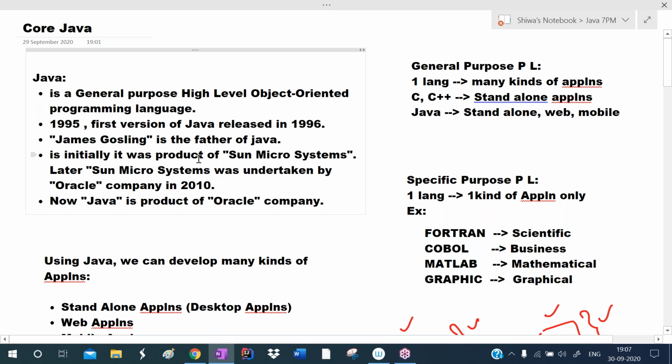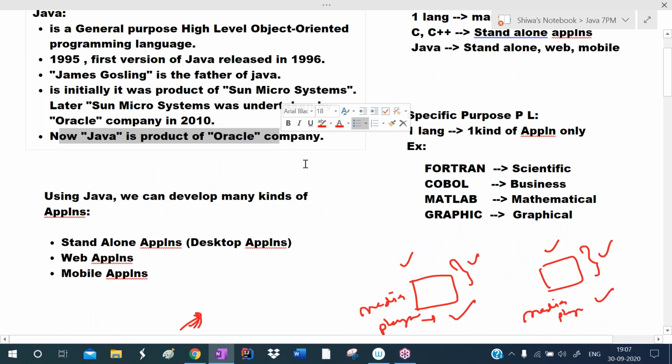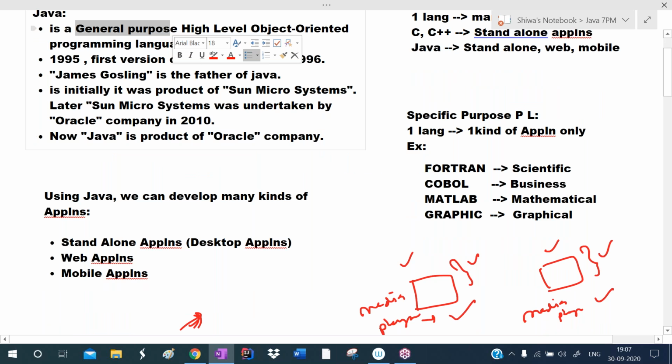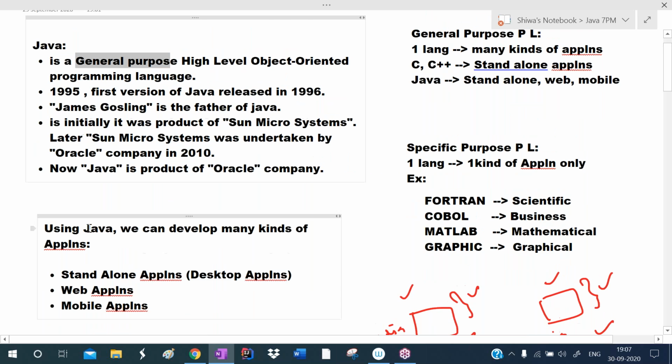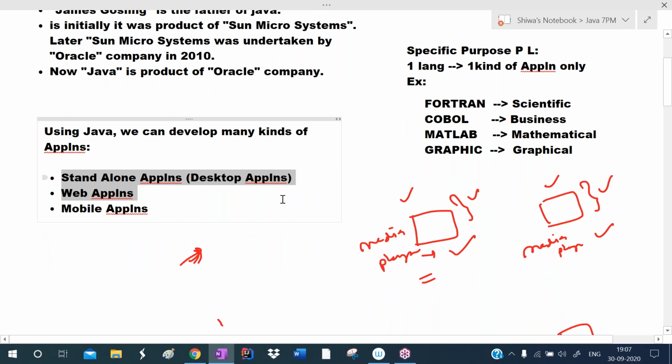Initially, Java was the product of Sun Microsystems. Later, Sun Microsystems was taken over by Oracle. Oracle purchased Sun Microsystems in 2010, so now Java is the product of Oracle. Java is general purpose because using Java we can develop many kinds of applications, like standalone, web, and mobile applications.